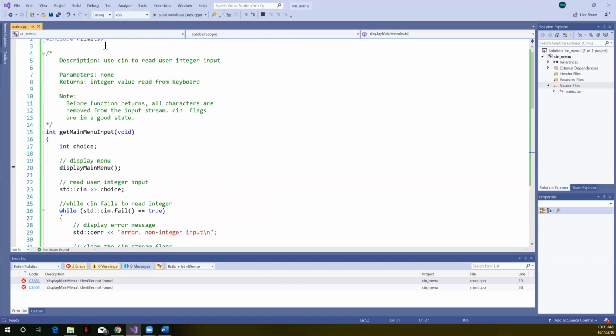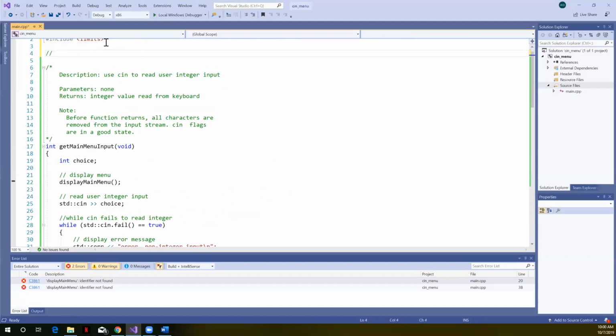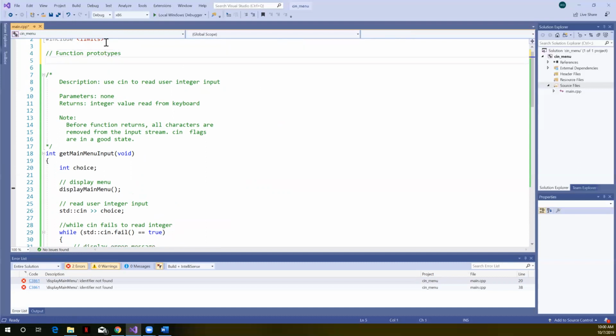Since I didn't use prototypes, let's throw in function prototypes. And now I'm declaring that function. Throw this one in as well.